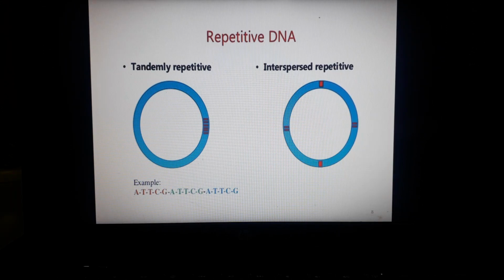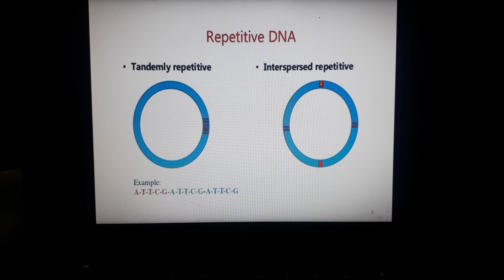The third difference is regarding the repetitive DNA. As we have seen before, prokaryotic DNA is less complex, and so it has less repetitive DNA sequencing, whereas the major portion of the eukaryotic genome is made up of repetitive DNA sequencing.